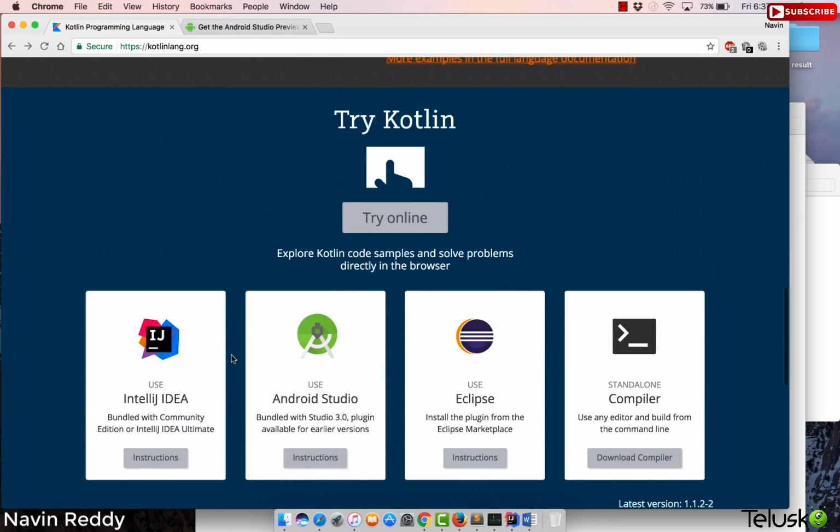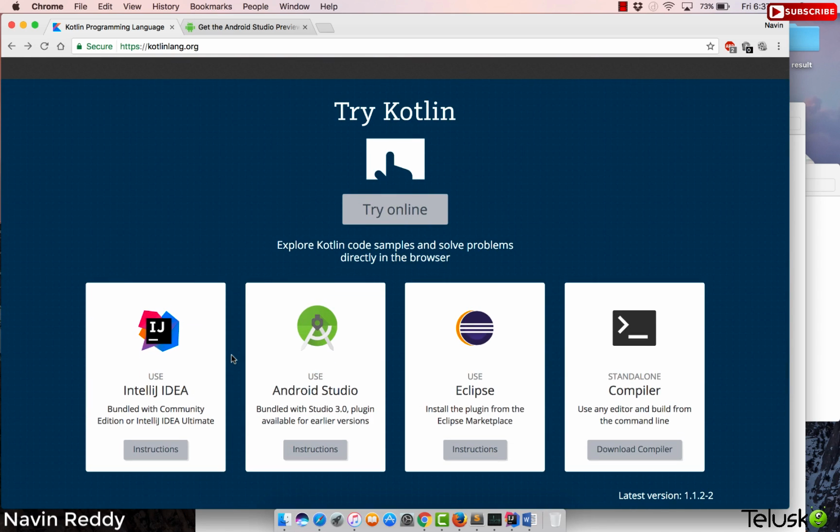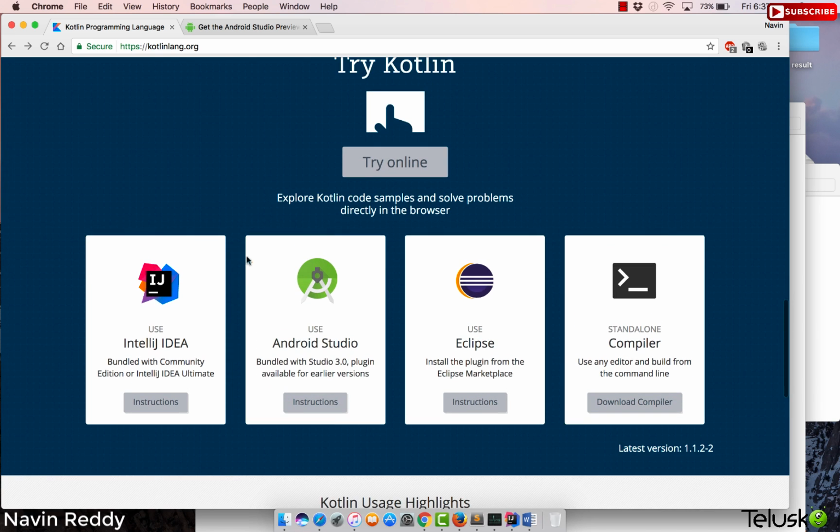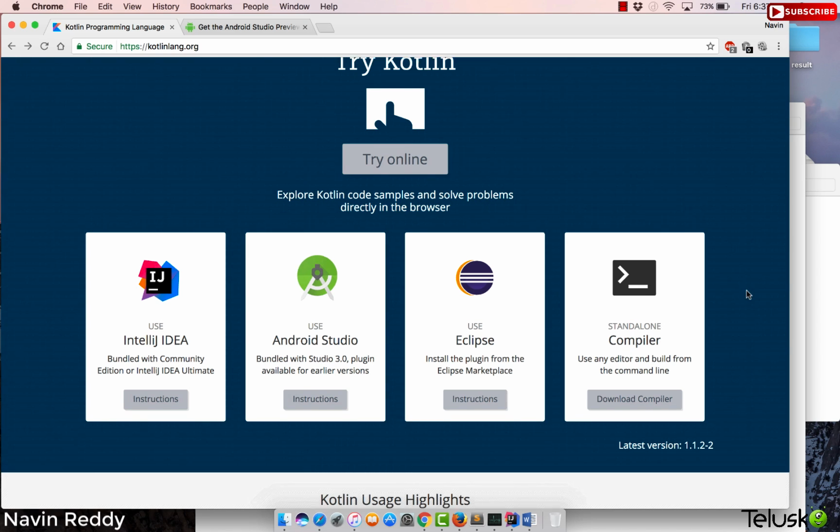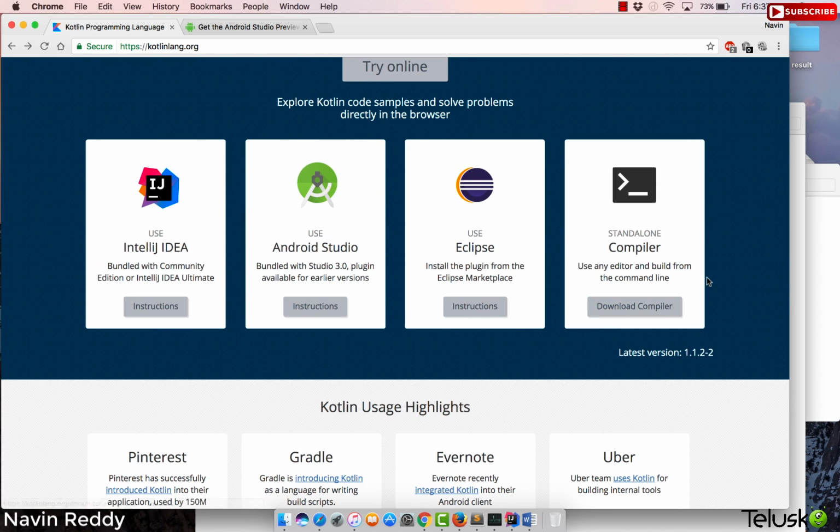We'll see that later. But then the question arises: if you want to write Kotlin code, which tool do we have to use? Of course, you can use the command line as you do in Java. You can use multiple tools here. One of the options is the command line. As you can see, we have a standalone compiler. You can download the compiler and compile the Kotlin code.